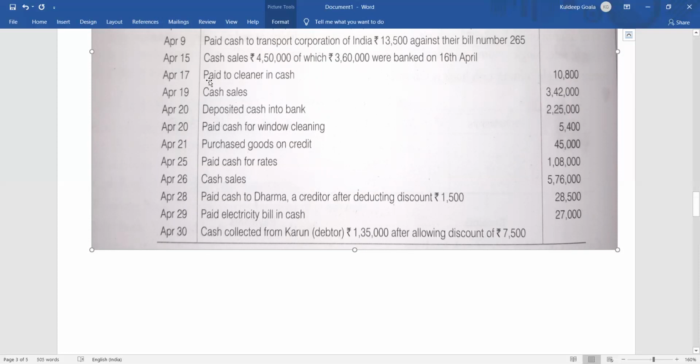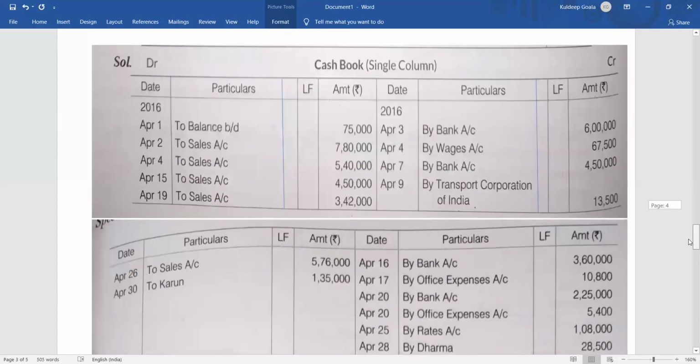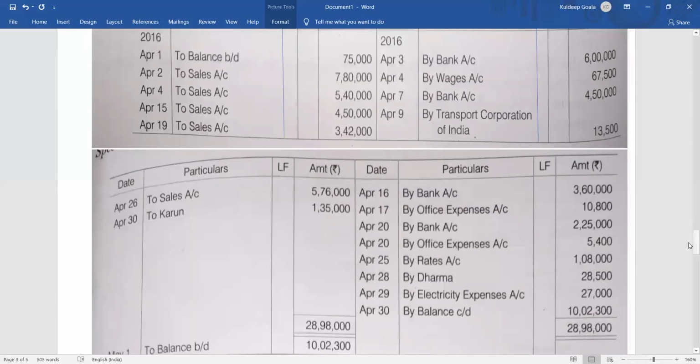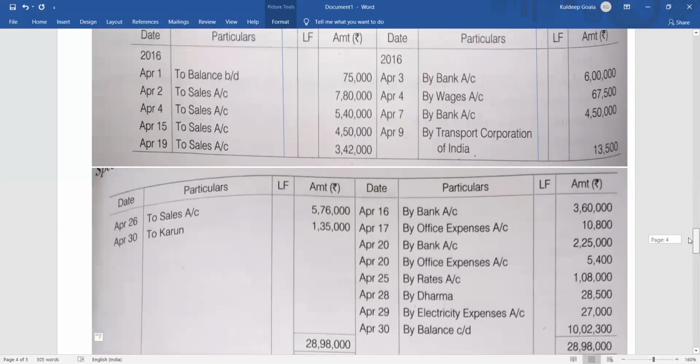Then comes the next one, paid to cleaner in cash. There was a person who used to do the cleaning work for us. We have paid him in cash. How much? 10,800. So payment done. So we'll go to the payment side, and what will you write? By cleaning expenses, 10,800. By cleaning expenses, office expenses, miscellaneous expenses, any name you can give. Here they have mentioned office expenses, so by office expenses 10,800. If you write cleaning expenses, that will also be correct. If you write miscellaneous expenses, that will also not be wrong, but you should mention cleaning expenses in brackets. Clear?